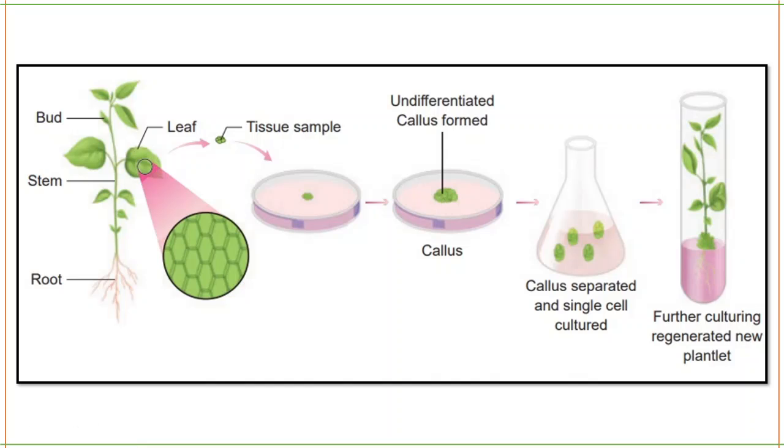Callus will be attached, adherent cells. I'm going to separate and convert it into single cells and grow it as a suspension culture. Further, I'll do subculturing and put it in a test tube where the whole plant will be growing. Okay. So this is the summary of plant tissue culture.